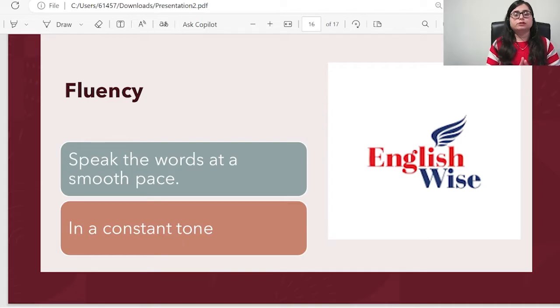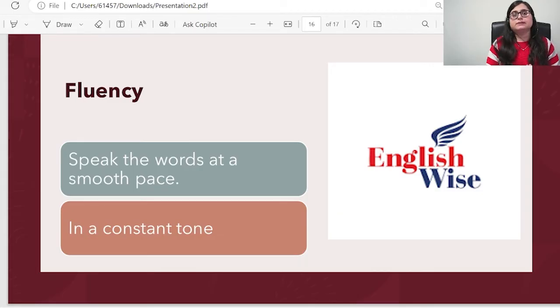Fluency plays an important role in your complete speaking section. If you speak the words at a very smooth pace, not slow, not fast, you have to make sure that you are speaking at a constant tone, at a smooth pace. It shouldn't be choppy, repeating each phrase separately. It should be like this, very clear, appropriate, then only you are able to get the points.